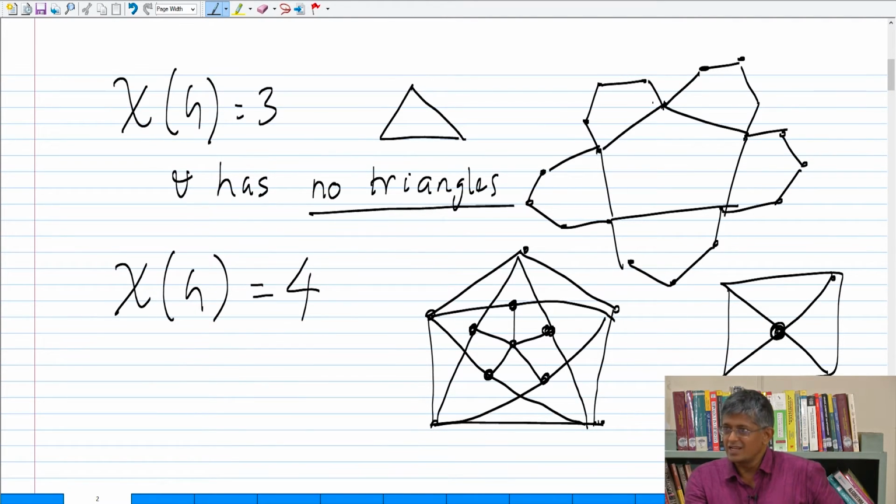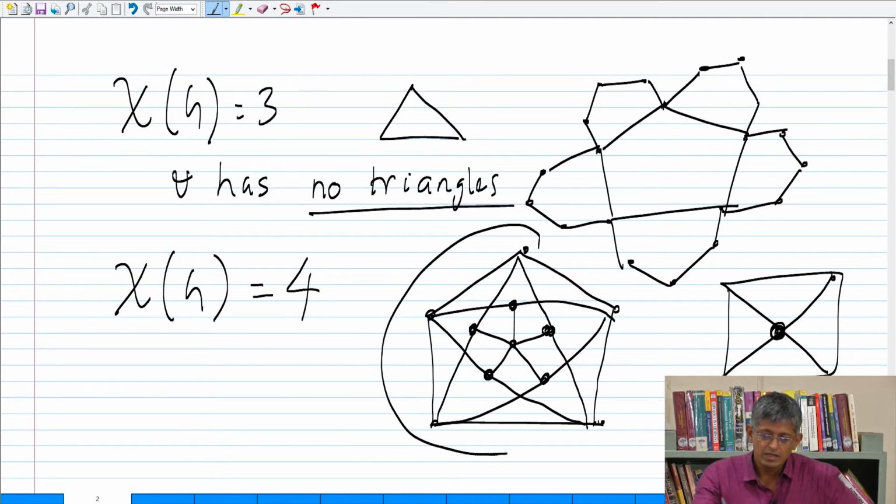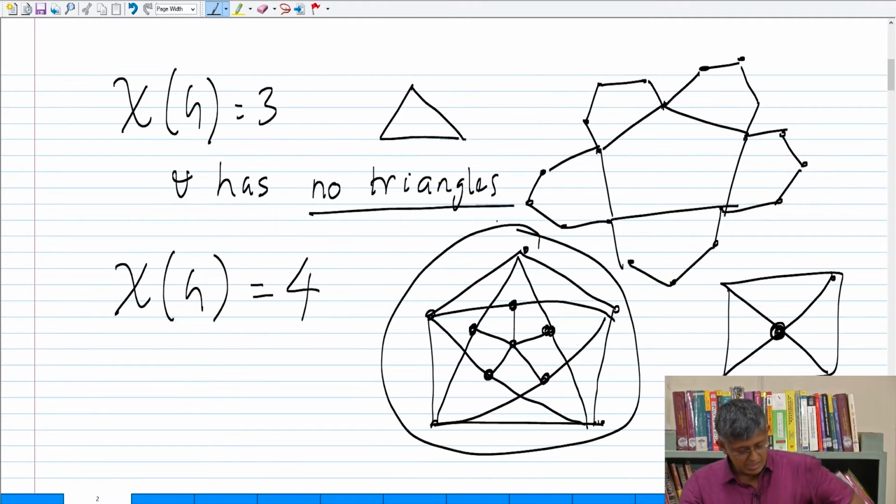So you should try, right? But in the interest of time, I won't do this. Look at this graph. What do you think? First of all, do you see any triangles in this graph? As you can see, there are no triangles in this graph, right?